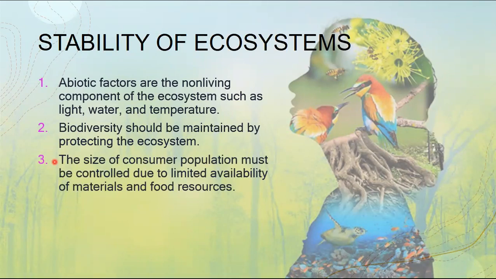So in response to the stability of your ecosystem, the size of the consumer population must be controlled due to limited availability of materials and food resources.